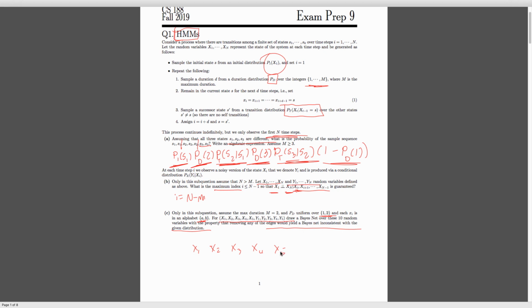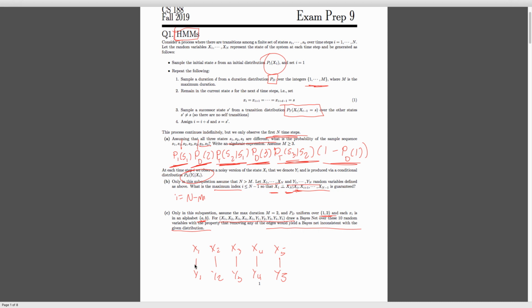And we have some distribution here, the probability of y_i conditioned on x_i. That means that each of the y_i is dependent on its respective x_i. So we can write out the y's, y2, y3, y4, and y5, and then connect these, because each of the y's is directly dependent.